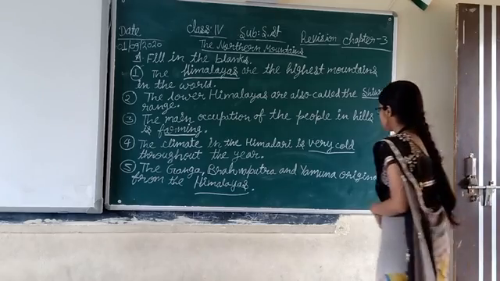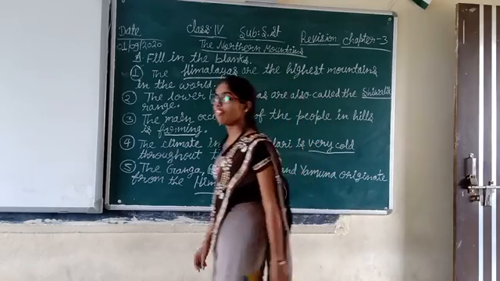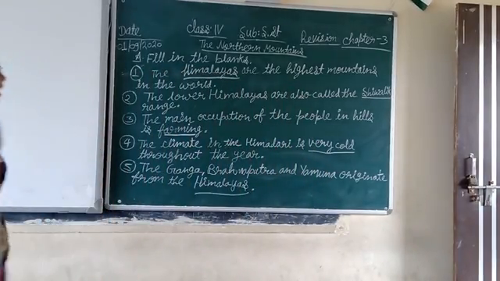Now, let's revise the last question, question number 5. The Ganga, Brahmaputra and Yamuna originate from the Himalayas. Once again I am reading. By the time, you have to pause the video and write it.